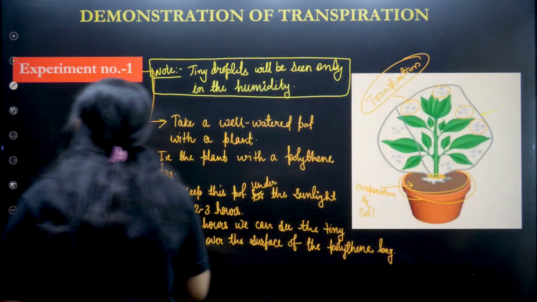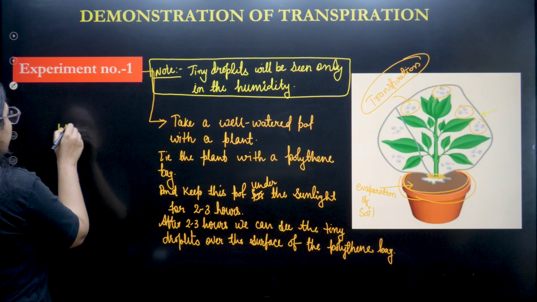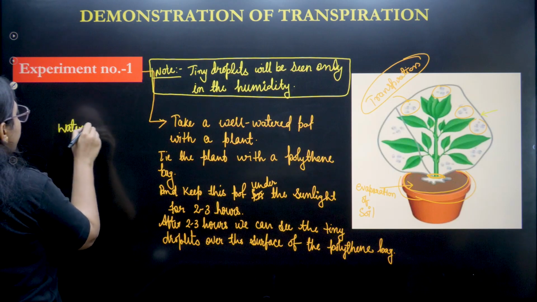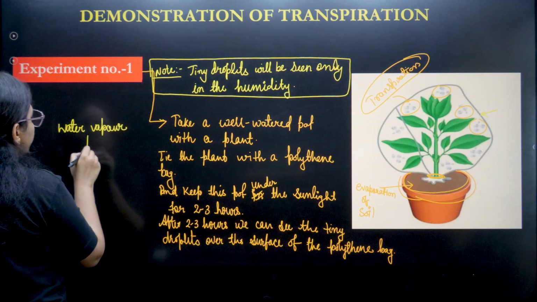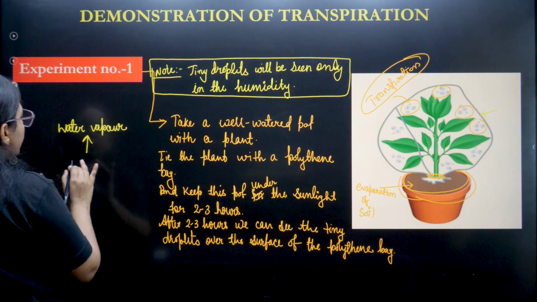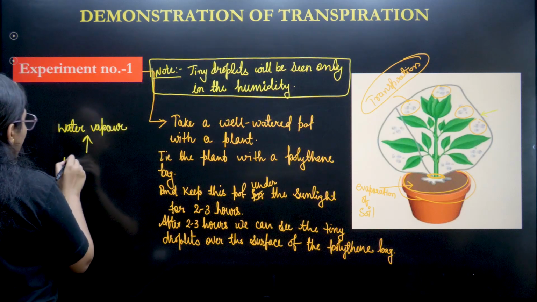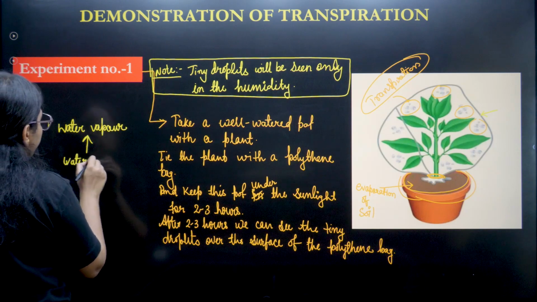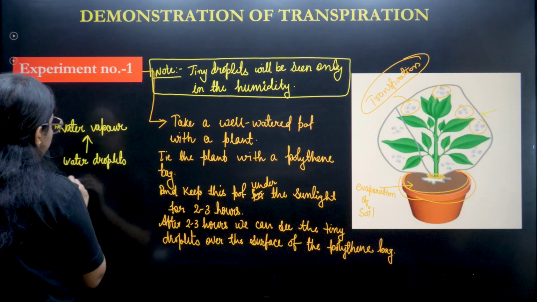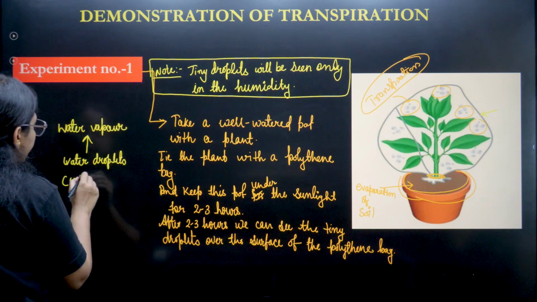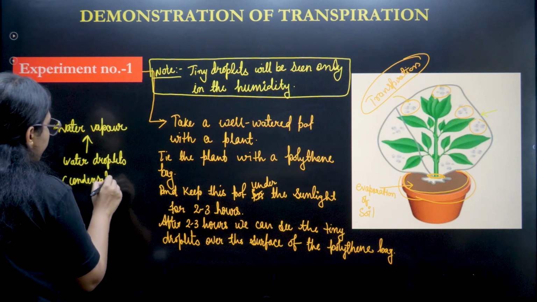So what is the process? Water becomes water vapor when it is heated, that means when the temperature is high. Now water vapor becomes water droplets again due to a process called condensation.